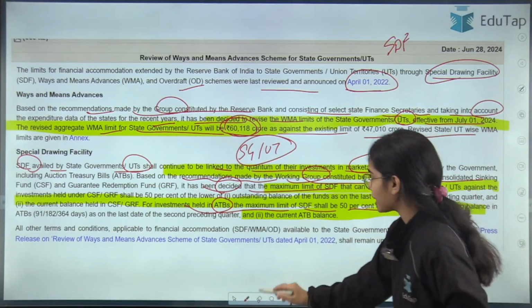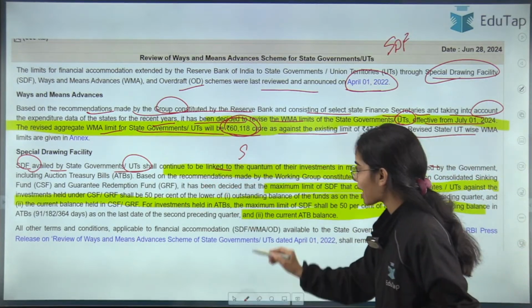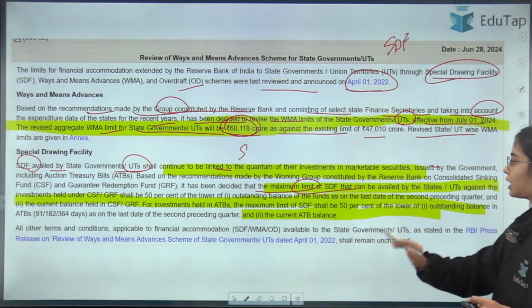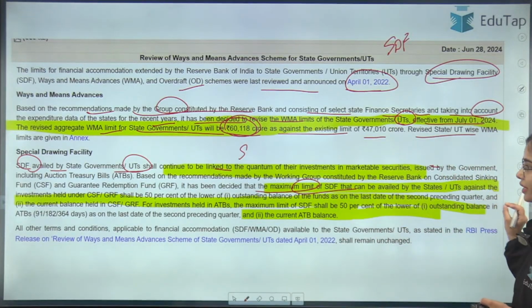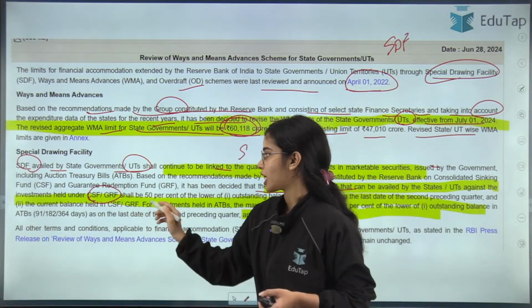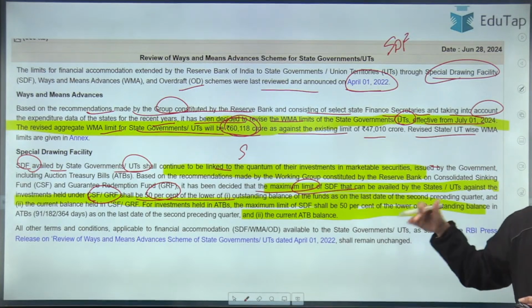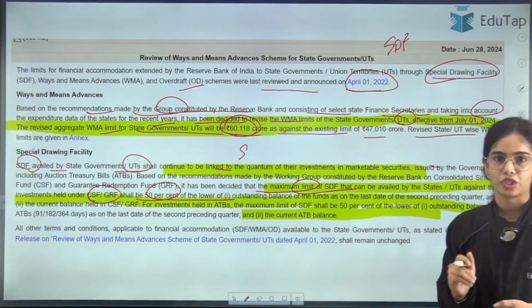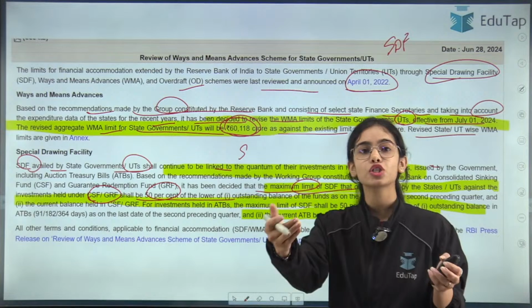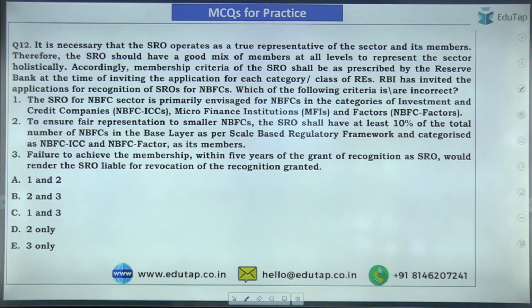The maximum SDF that a state government or union territory can take against their collateral of CSF or GRF will be 50% of the outstanding value or the current value of the CSF or GRF, because a loan you can take against your collateral value, right? Now try to give the right answer to this question.